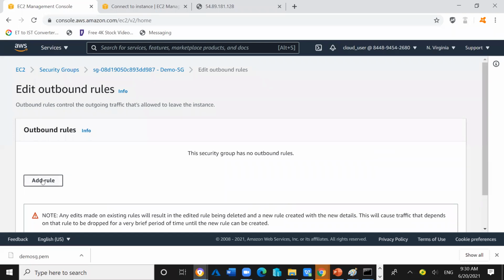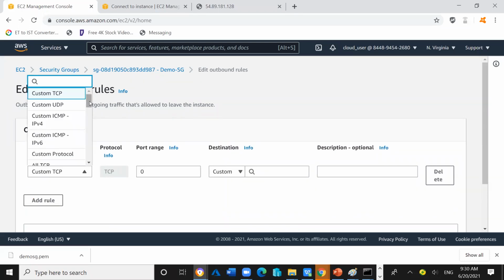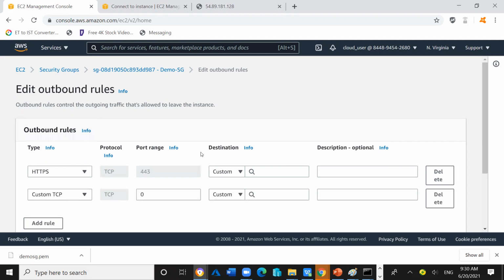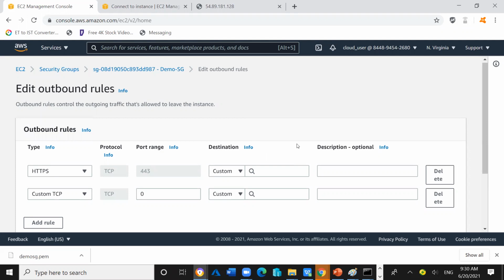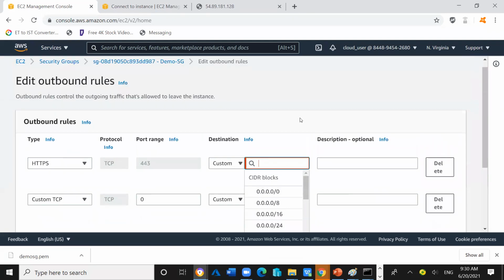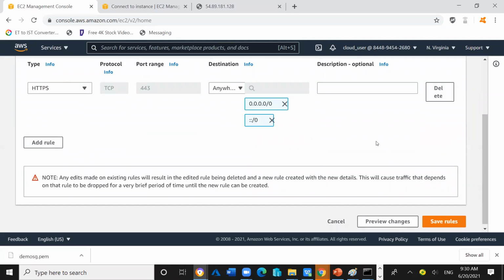I want only the HTTPS request to go outside. So HTTPS I will allow. And I will add rule. But except the HTTPS, nothing should be allowed. So save rules. Okay. Here, I will select anywhere. And I will click on save rules.